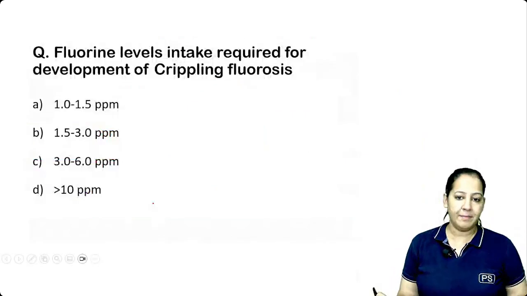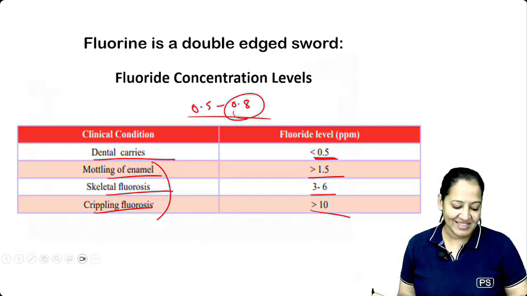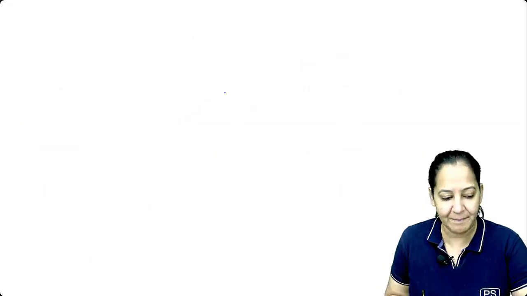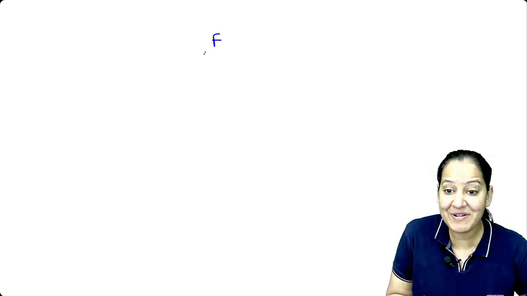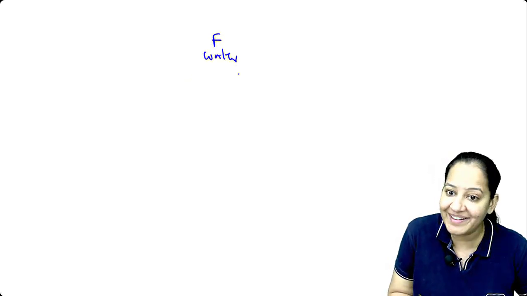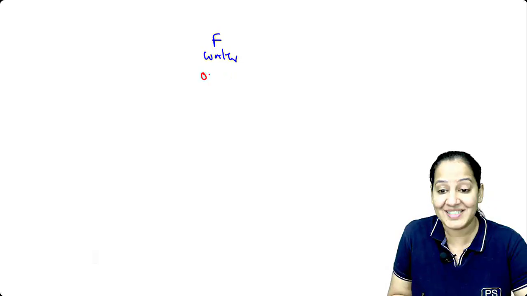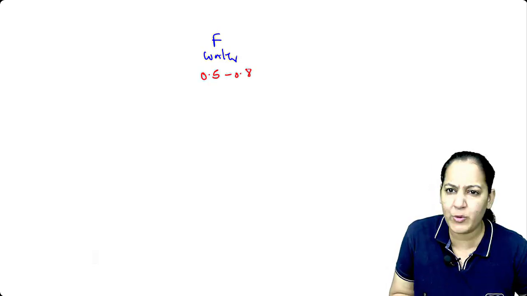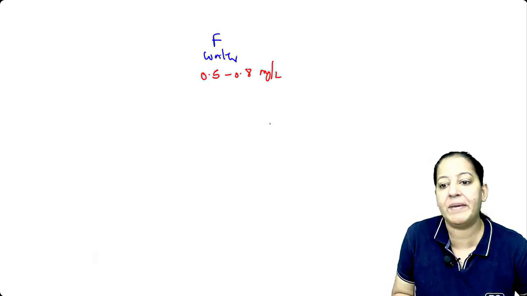How many of you got it? I'm done with fluorine, by the way. Can I summarize the fluorine? You want the revision? Fluorine. Where is fluorine present? In drinking water. What is the normal concentration? Very important, very narrow range: 0.5 to 0.8 milligram per liter, ppm.